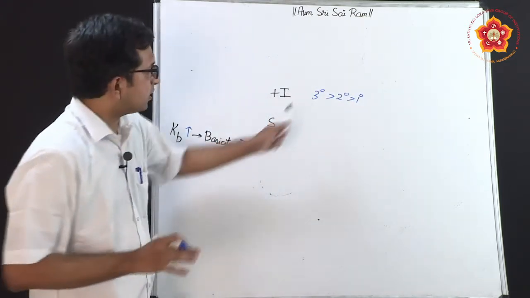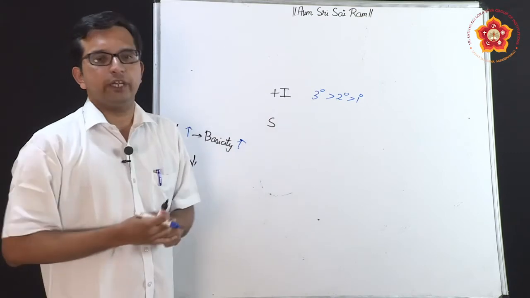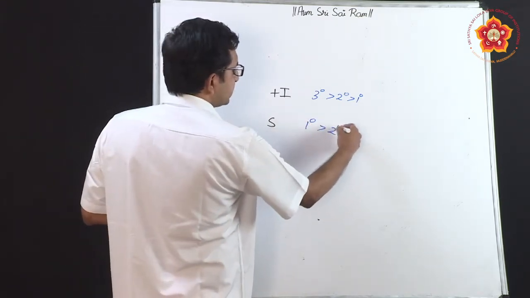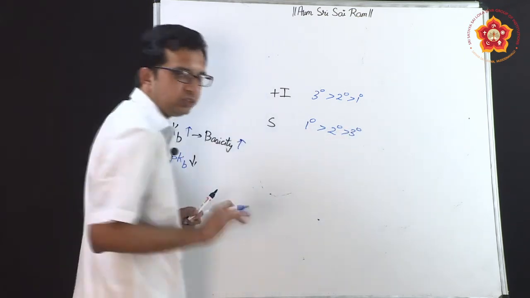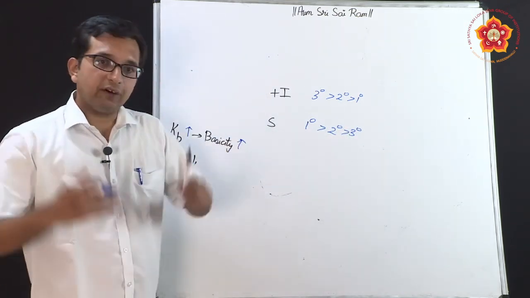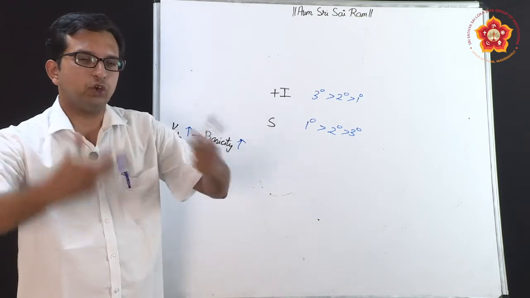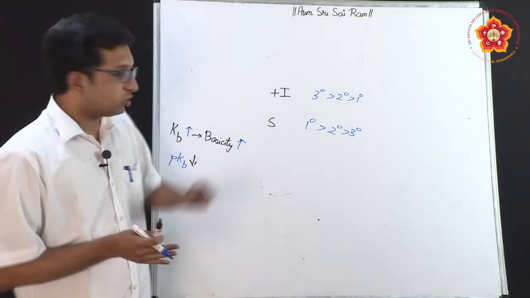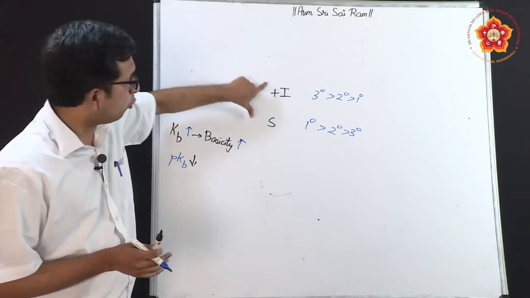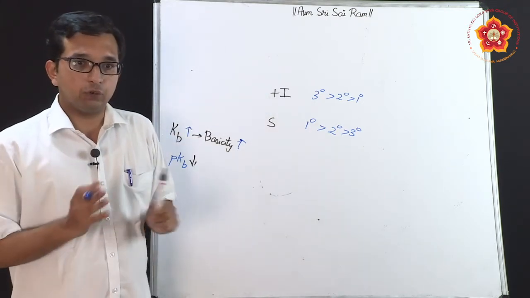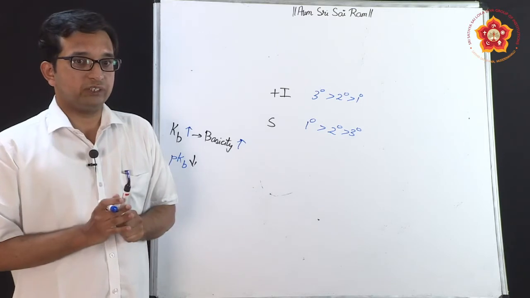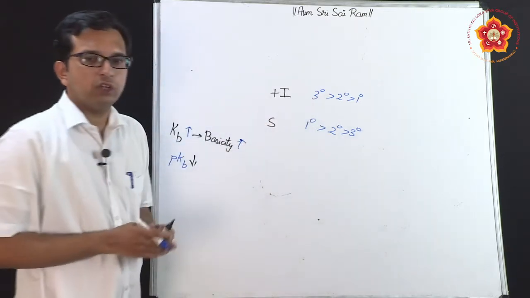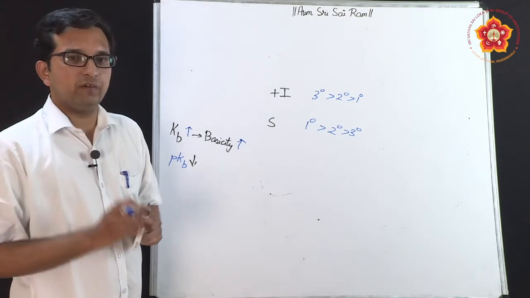Reason being, tertiary indicates more electron donating groups are present, whereas for solvation it is primary greater than secondary greater than tertiary, because primary amines have acidic hydrogen which can be soluble in water in a much better way and stability can be seen. So since on a particular molecule both these effects are playing, both the effects have to be taken into consideration, and we realize that whenever there are opposing forces, the overall basicity will be the